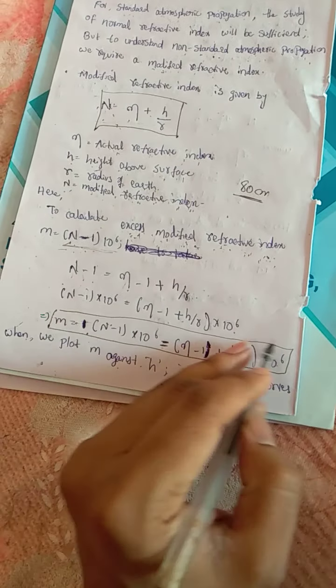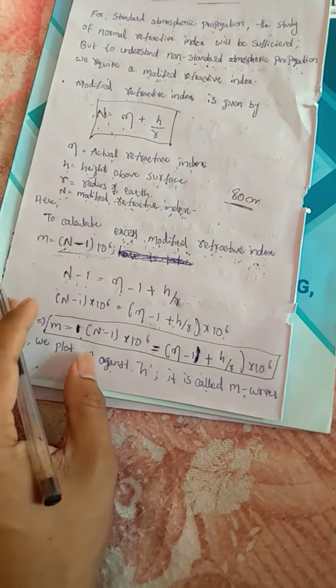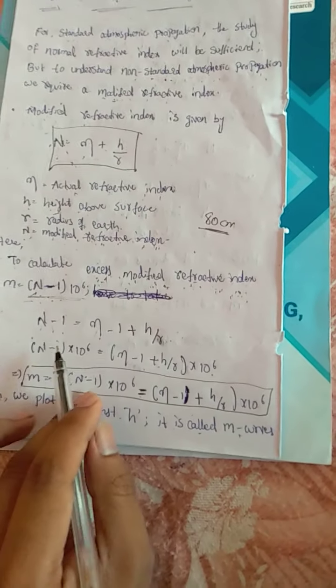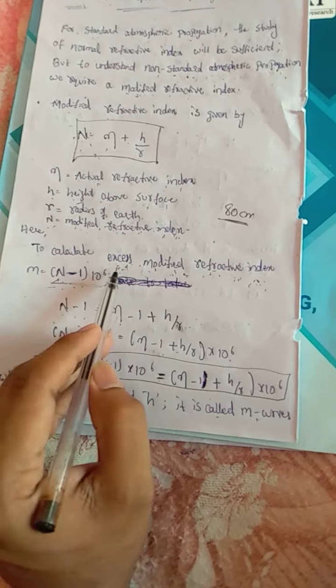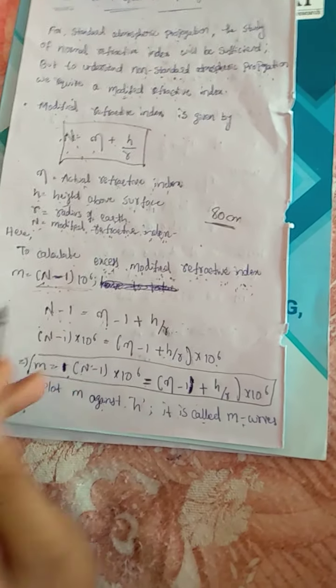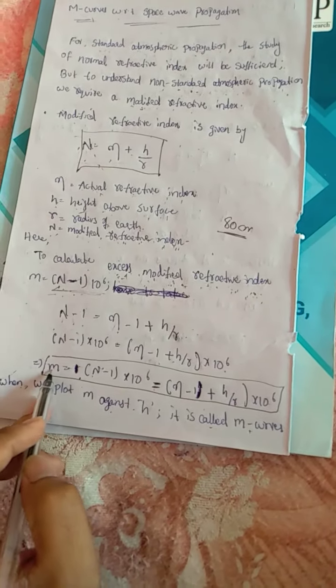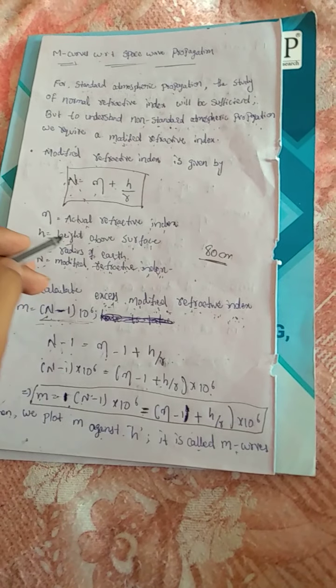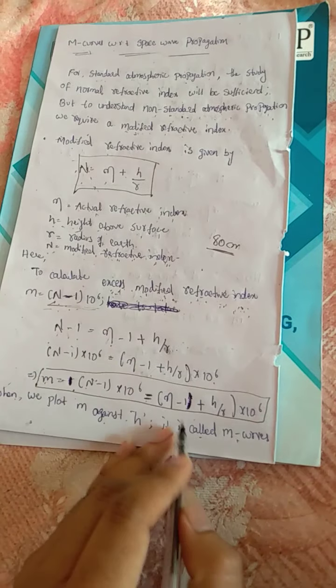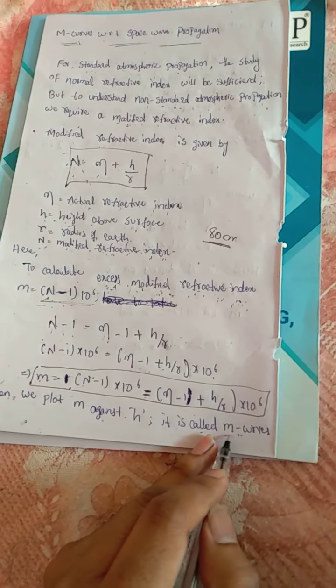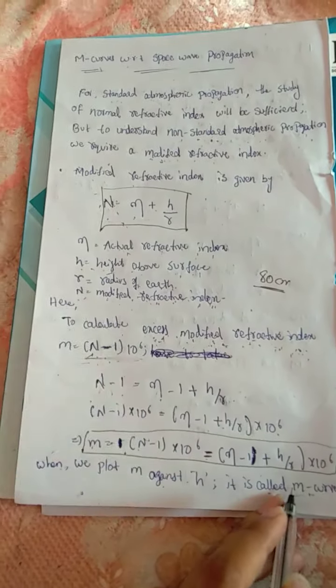This expression is used to estimate the excess modified refractive index. When we plot M against the height above the surface, it is called the M curve. It is a very important topic and a very easy topic. Just go through it. Thank you.